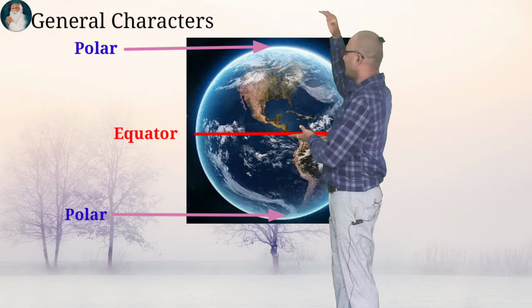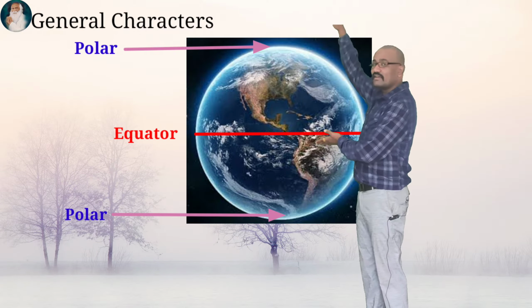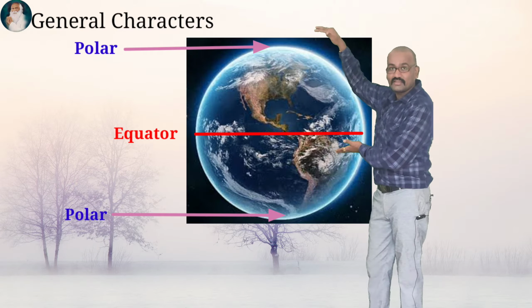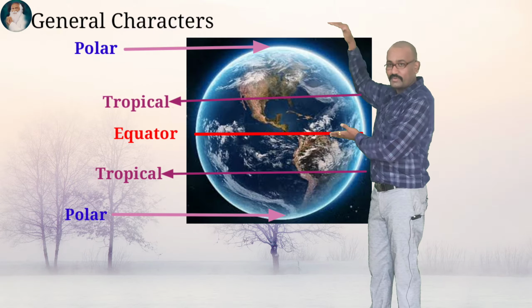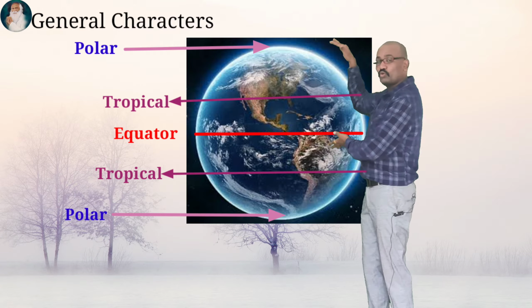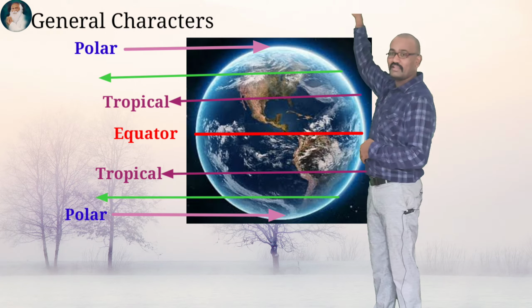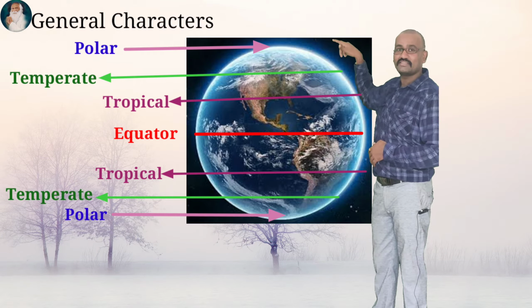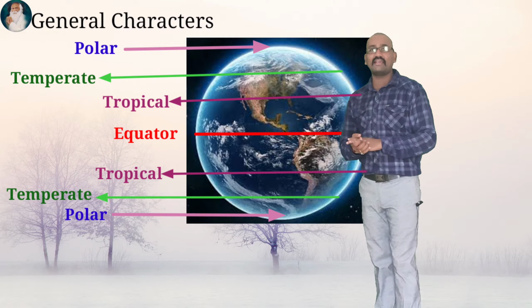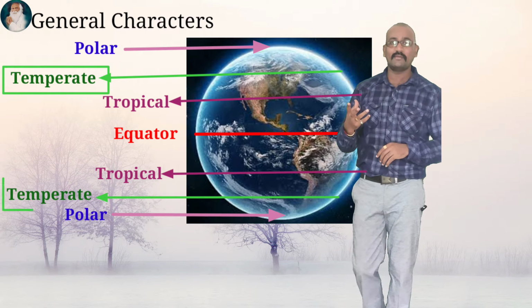The region between the polar region and the equator region is known as tropical region. So we have two tropical regions, and the region between the polar region and tropical region is known as temperate region. So lichens like to grow in temperate region.